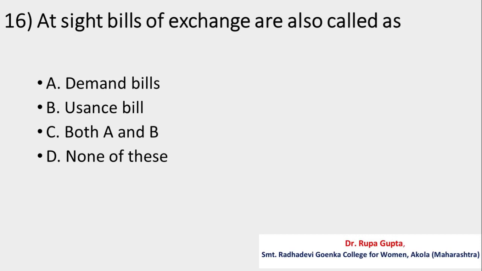Question number 16. At sight bills of exchange are also called as A, demand bills, B, usance bill, C, both A and B, D, none of these. And the correct answer is B, usance bill.